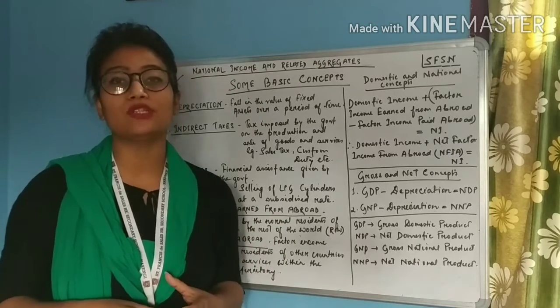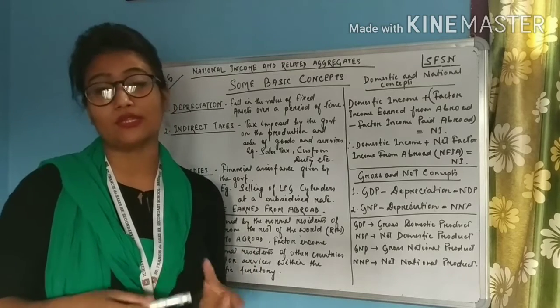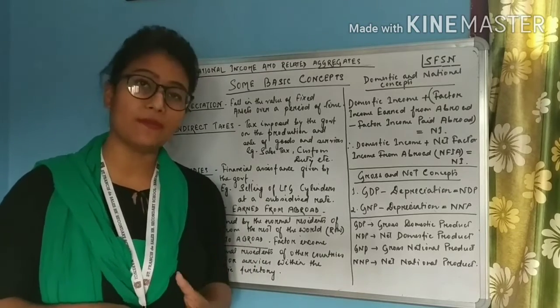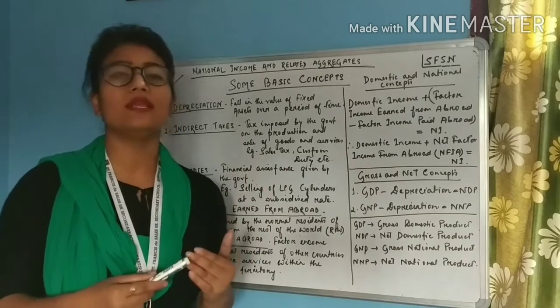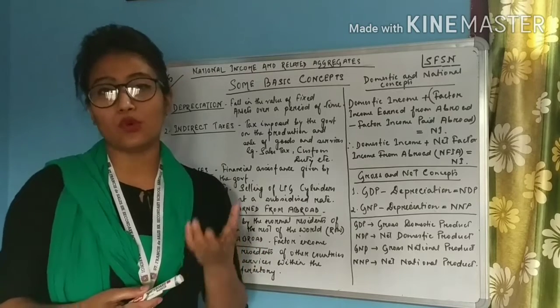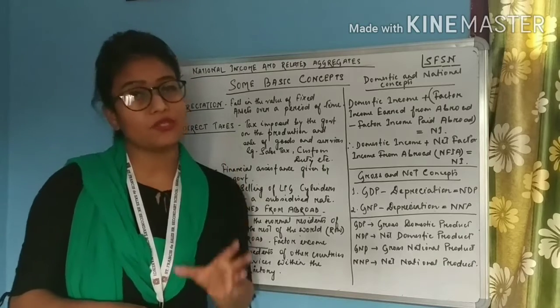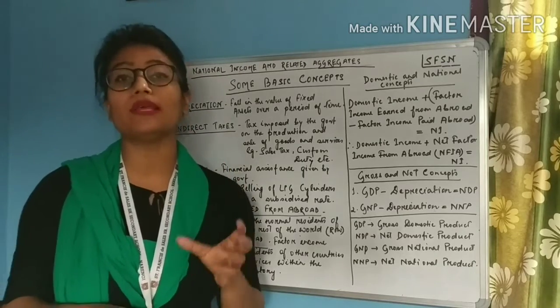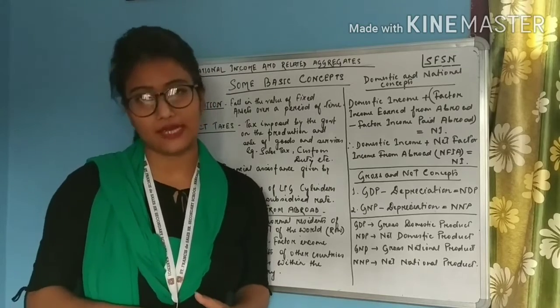Then also depreciation might take place. The machines might get damaged, or they might need repairs, so that also leads to a fall in their value. And generally, with continuous use, a machine also undergoes a fall in its value. So depreciation basically means a fall in the value of fixed assets over a period of time.